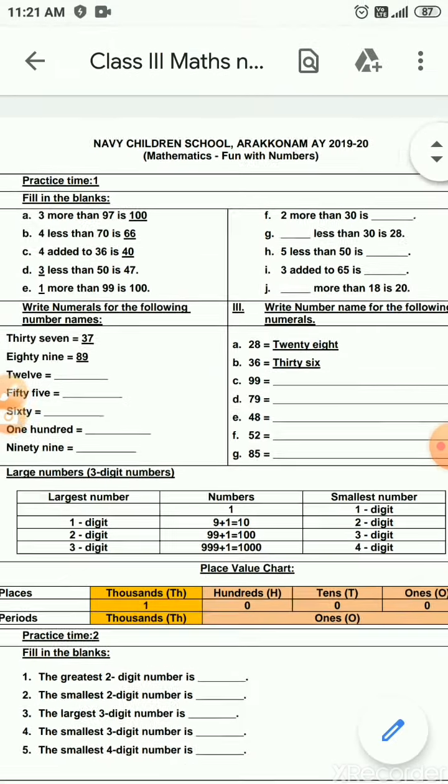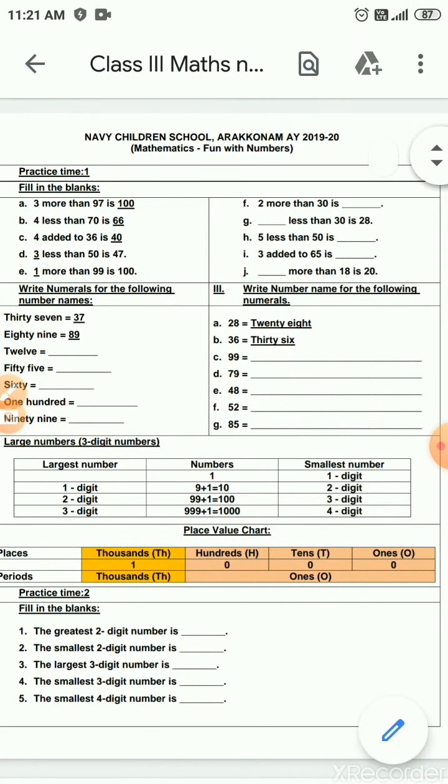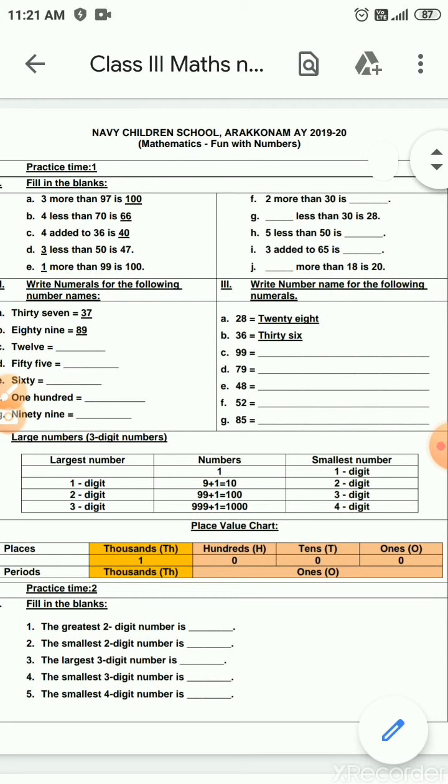Okay children, so now let's see the place value chart here. What is meant by place value? You may get confused, just don't get confused. Just listen. For example, you are writing a number 1, only a 1-digit number, that is in ones place. If you are writing a 2-digit number, that is 10, you have 1 and 0. The 0 is in ones place, and the 1 is in tens place.